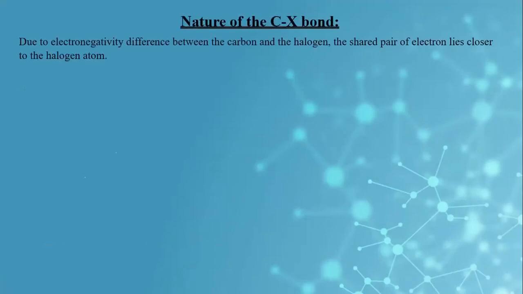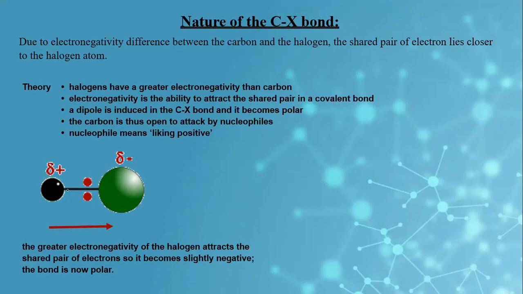Now let us talk about the nature of the carbon and halogen bond. Due to the electronegativity difference between halogen and carbon, the shared pair of electrons lies closer toward the halogen. Carbon is in group number 14 and halogen is in group number 17, and the electronegativity of halogen is more than that of carbon.